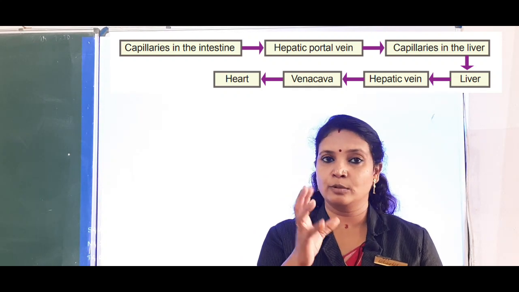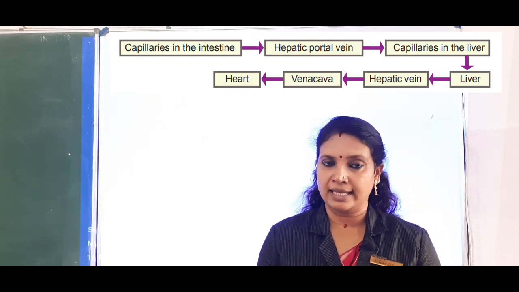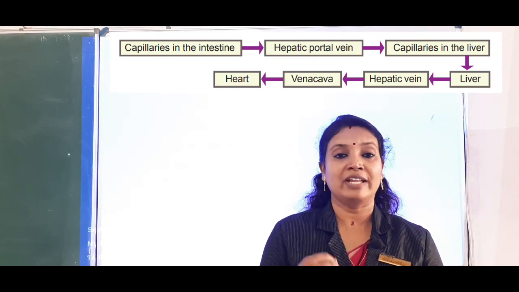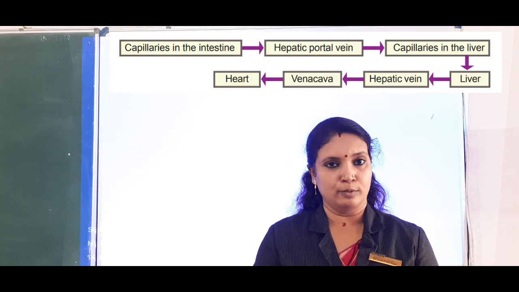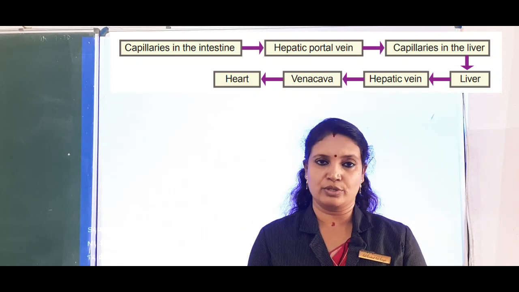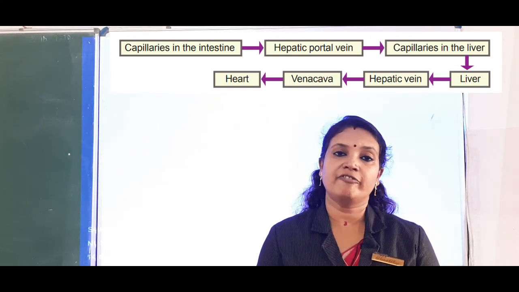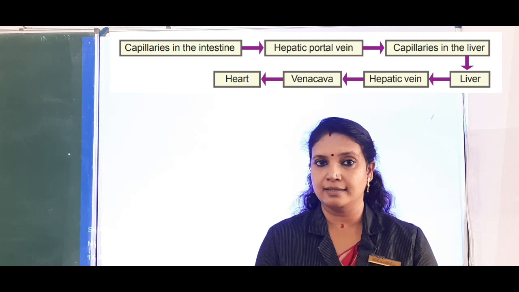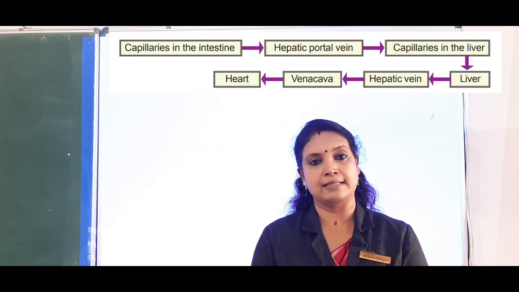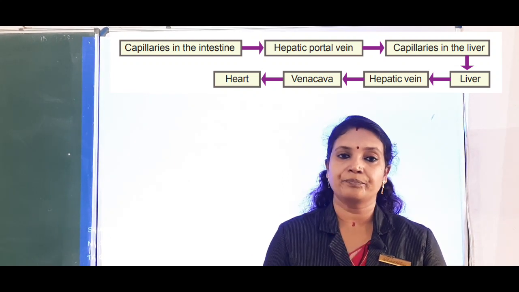One is glucose. The excess glucose in the blood will be converted into glycogen, and this glycogen will be stored in the liver. And whenever our body requires glucose, the glycogen will be converted back into glucose. The next change is that the energy from fatty acids will be released in the liver, and the production of cholesterol also takes place in the liver. So these are some of the changes that take place in the liver.